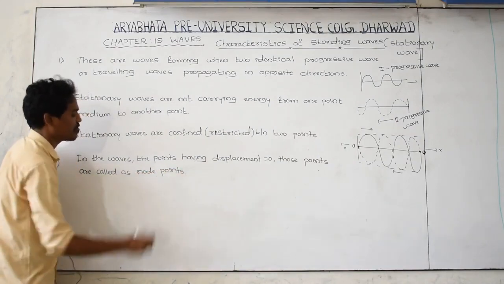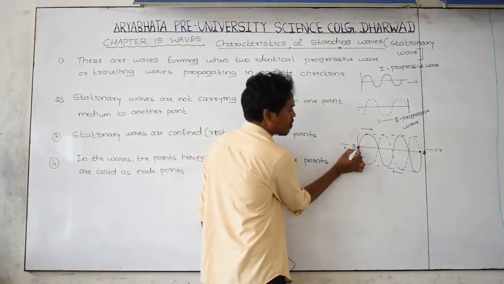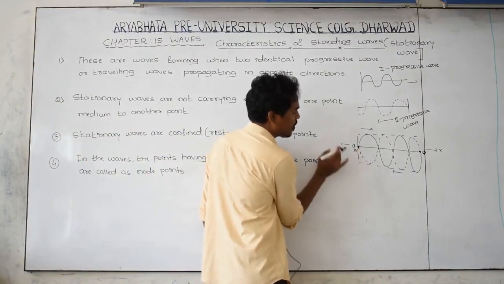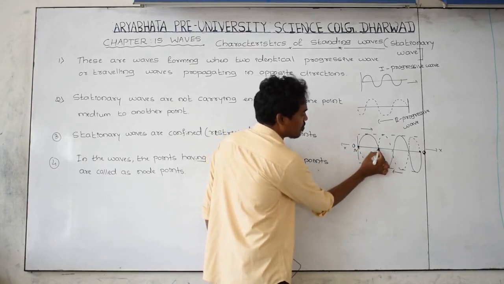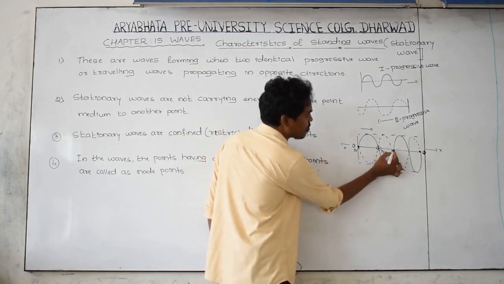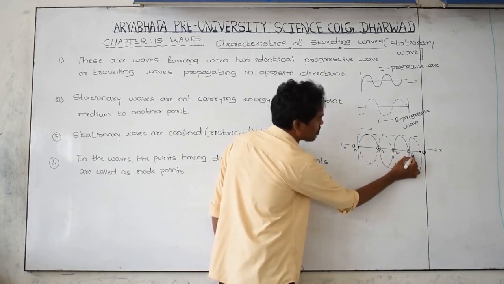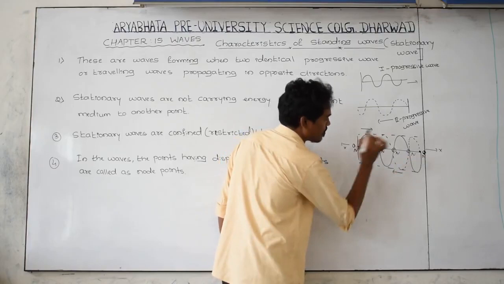In the previous class we discussed what we mean by node points. Here the displacement is equal to 0, call it a node point. Here displacement is equal to 0 again, call it a node point. Here displacement is 0, a node point. This is also a node point. This is also a node point.